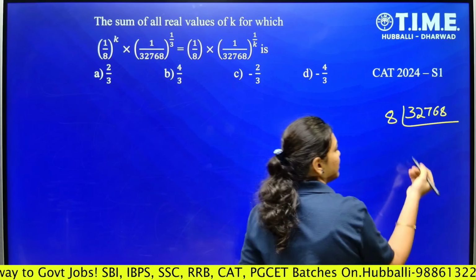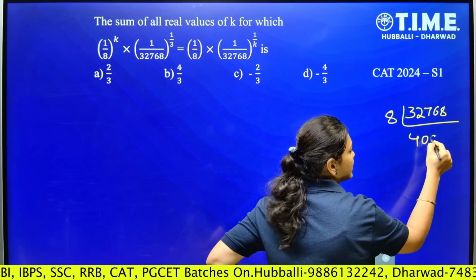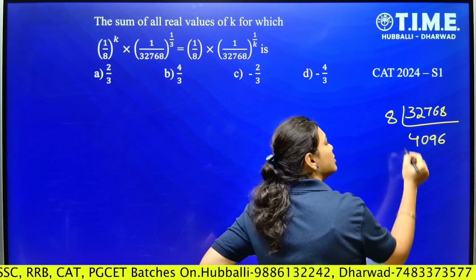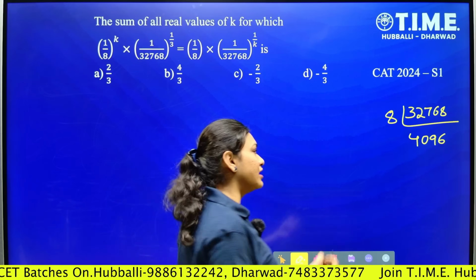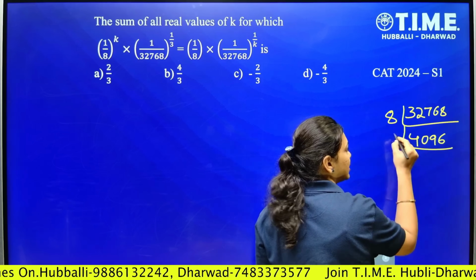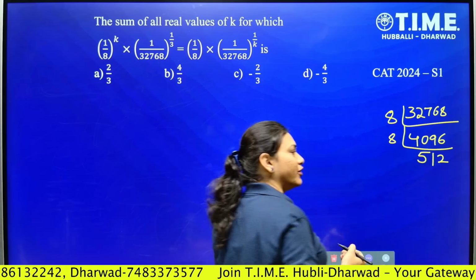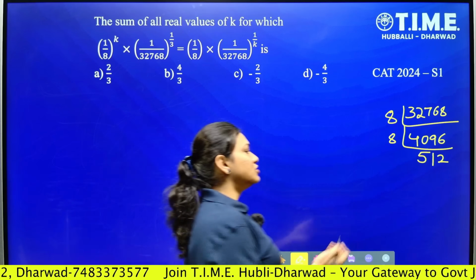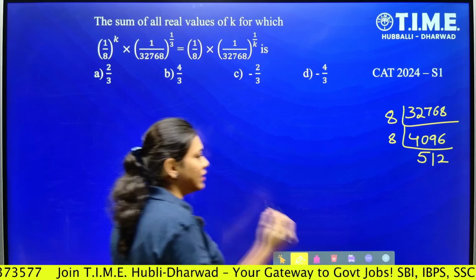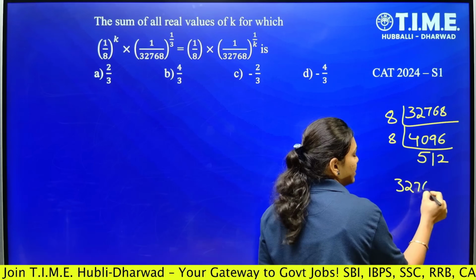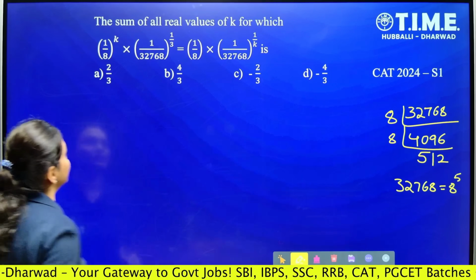Okay, so we'll solve this one. 8 4s are 32, then 0, 8 9s are 72, then 8 6s are 48 and so on. If you are aware that 4096 is a perfect square of 64, then it will be very easy. If not, solve one more step: 8 5s are 40, 8 1s are 8, 8 2s are 16. At least you might be aware of 512. It is 8 cube, right? So 8 cube and 2 more 8s are there. Overall we were having 5 eights. So I can take 32768 as 8 power 5. So that we will substitute here.